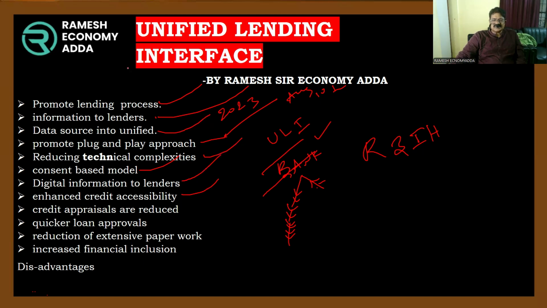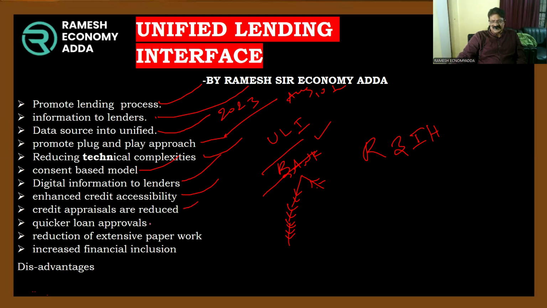This possibility is given to banks by the Reserve Bank of India through ULI. The credit appraisals are reduced. While sanctioning a loan, different types of appraisals are needed, but these appraisals take heavy time. That's why here there are no appraisals, and quicker loan approvals.